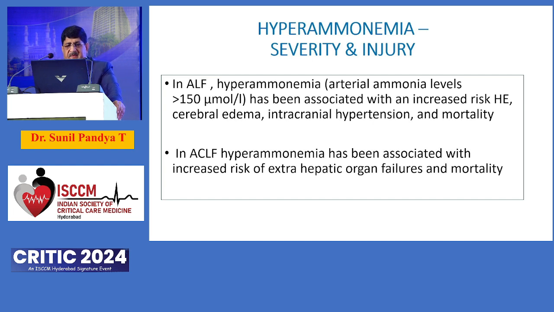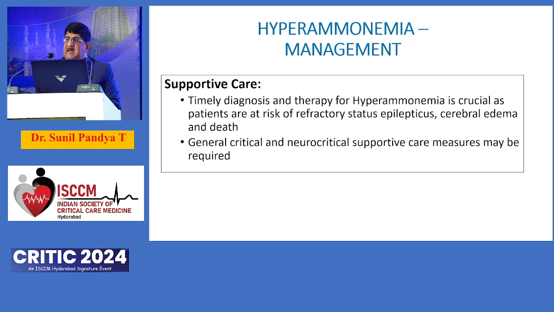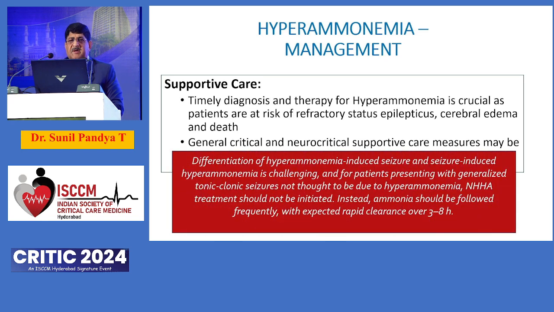In acute liver failure, again, the treatment has to be appropriately targeted because we know that encephalopathy, edema, and elevated ICP can lead to patient mortality. And acute liver failure also has been associated with extrahepatic organ dysfunction. Typically, supportive care, timely diagnosis is very crucial, and general critical care and neurosupportive measures have to be done in all the cases. But most importantly, if the patient with cerebral irritability has a seizure, is it because of hyperammonemia leading to seizure or seizure causing hyperammonemia? So you need to have a fine line of detection.